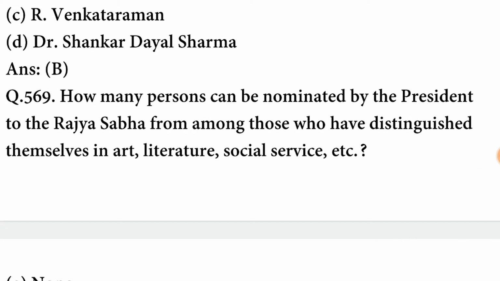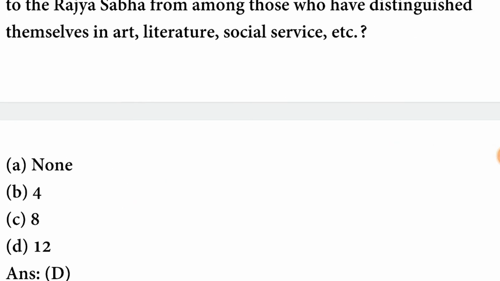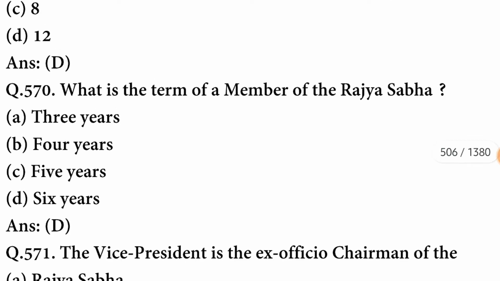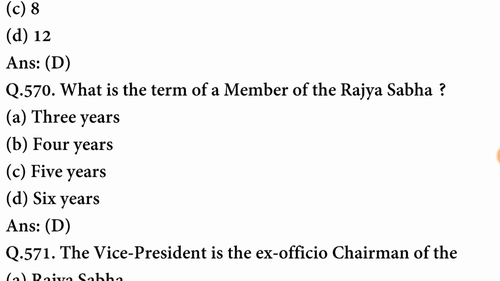How many persons can be nominated by the President to the Rajya Sabha from among those who have distinguished themselves in art, literature, social service? The number of persons is 12. What is the term of a member of Rajya Sabha? It is 6 years. D option is correct.